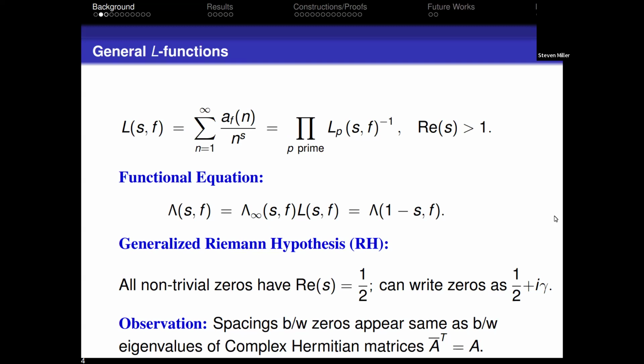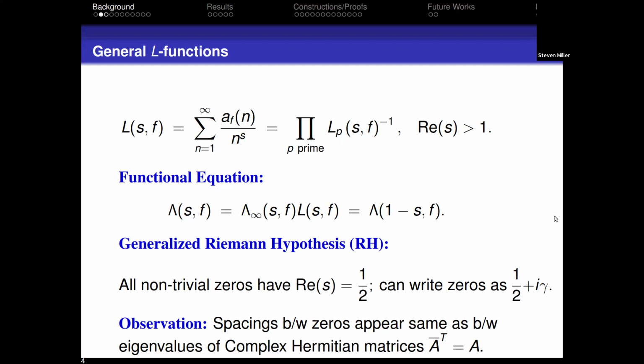I'll mostly be looking at cuspidal newforms today. Unlike one of the talks, I think it was maybe two before this or one before this, I will always assume that there's an Euler product, that I can write my L-function as a product over primes, and I will try to emphasize in a little bit why that's so important. So it's conjectured that all the zeros have real part 1/2, other than the trivial ones, and then we can write the zeros as 1/2 plus i gamma.